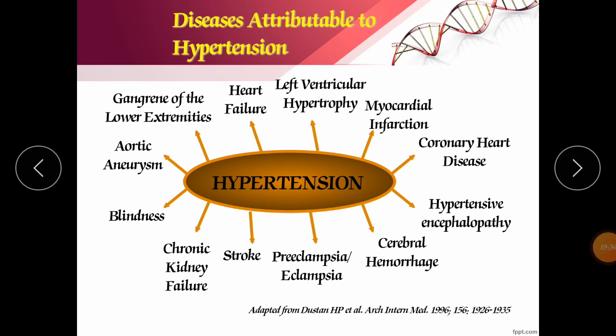This aortic aneurysm is nothing but when there is enlargement of the aorta, almost 1.5 times larger than the normal aorta, and it mostly occurs in the aorta which provides blood to your pelvic cavity or thoracic cavity. It's the thoracic region or your pelvic region, or towards the portal region. Now, gangrene of lower extremities also occurs due to hypertension. So in this fashion we have come across the conditions attributed to hypertension.